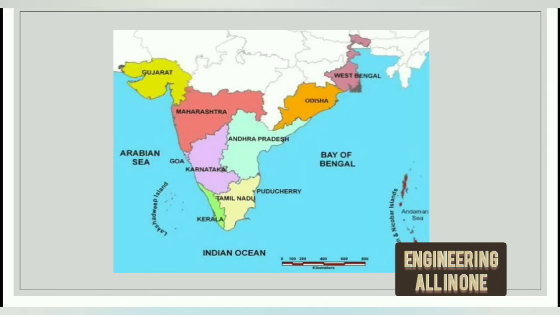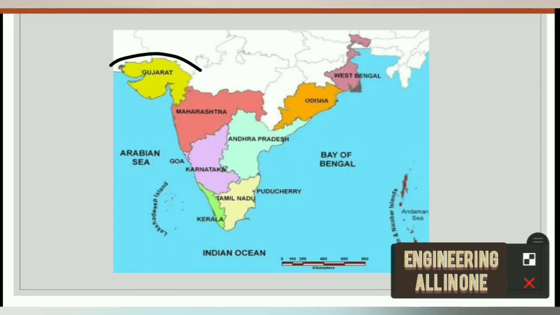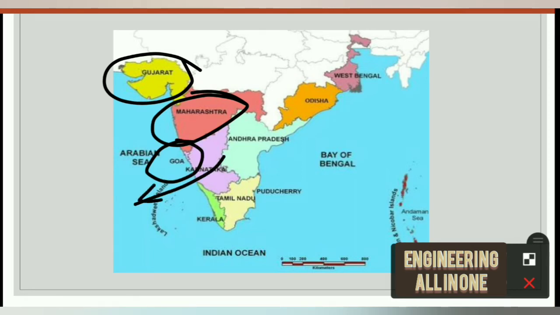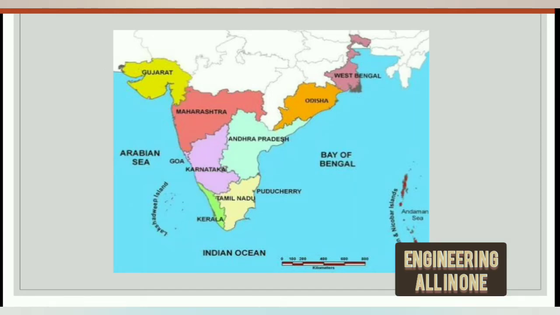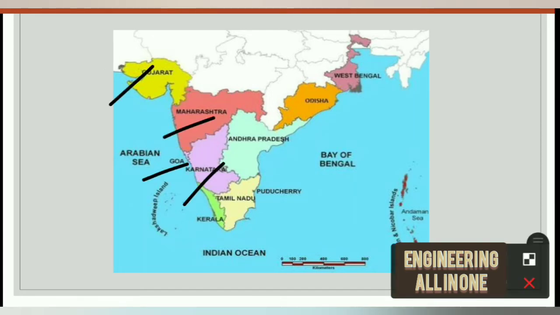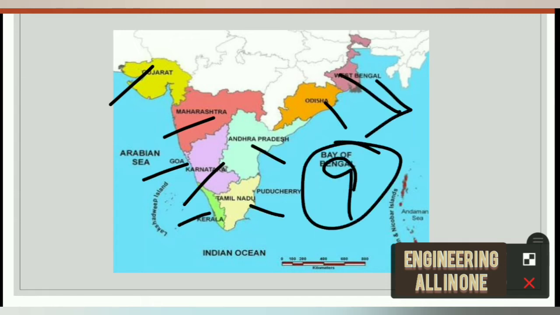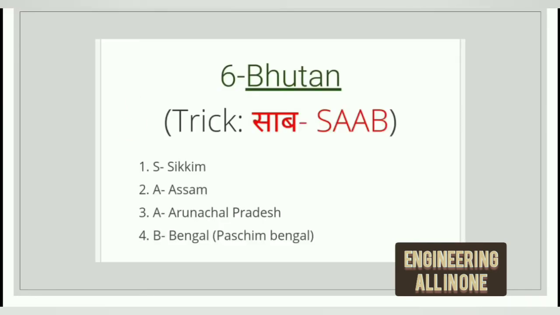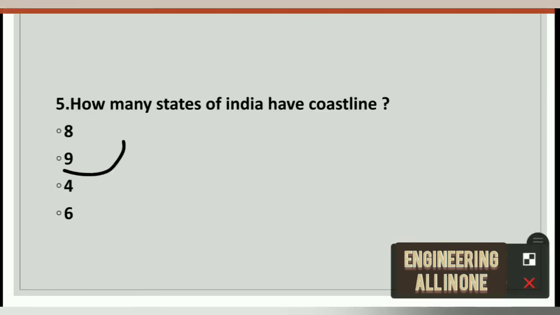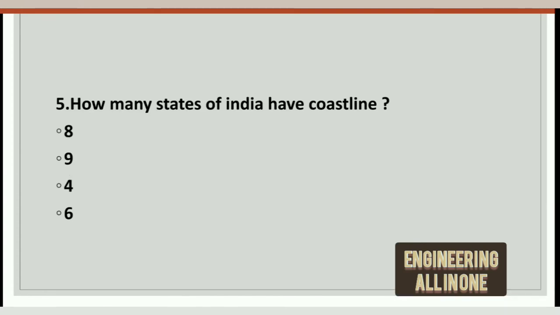Now see here, there is a map of India. Gujarat has a coastal line. Similarly, Maharashtra, Goa is here, Karnataka is here, Kerala is here, Tamil Nadu is here, Andhra Pradesh is here, Orissa is here and West Bengal. So total 9: 1, 2, 3, 4, 5, 6, 7, 8 and 9. So 9 states of India have coastal line. Thus option number 2 is the correct option for this question number 5.